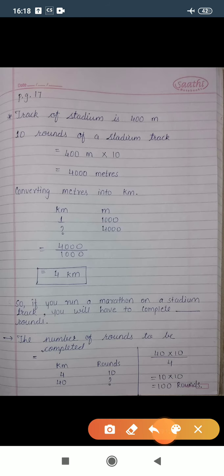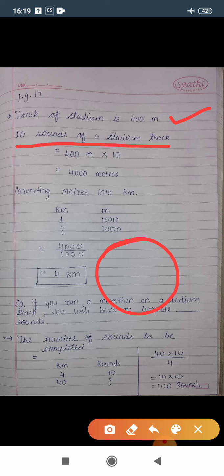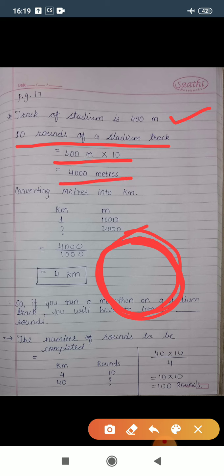So you can see here I have already solved this question. Track of stadium is 400 meter. That means suppose this is a stadium and it is of 400 meter. Now 10 rounds of a stadium track, that means one round of 400, second round of 400, third round of 400. That means simply 400 multiplied by 10 gives you 4000 meters. But we need to find out in terms of kilometer. So simply we'll convert these meters into kilometer.